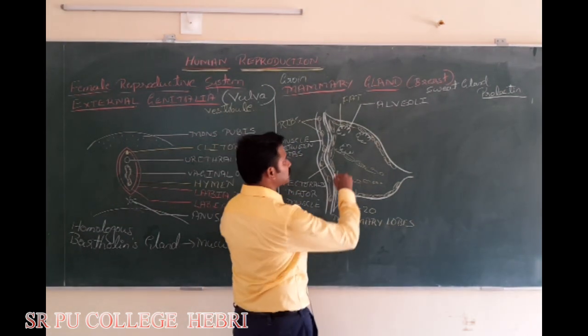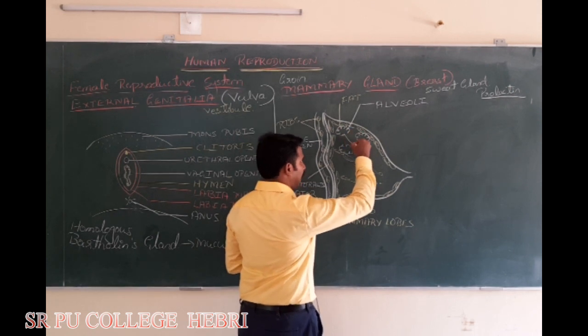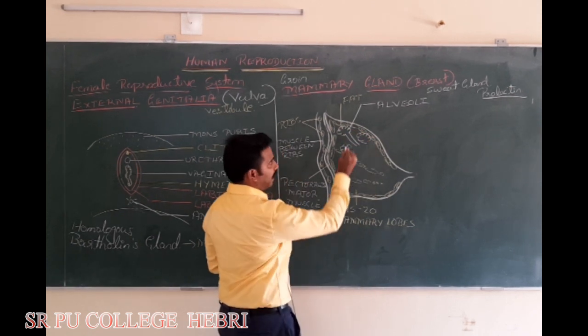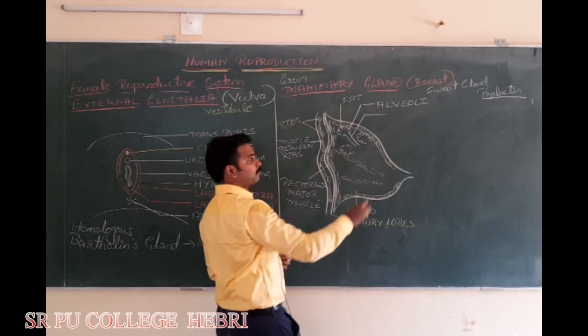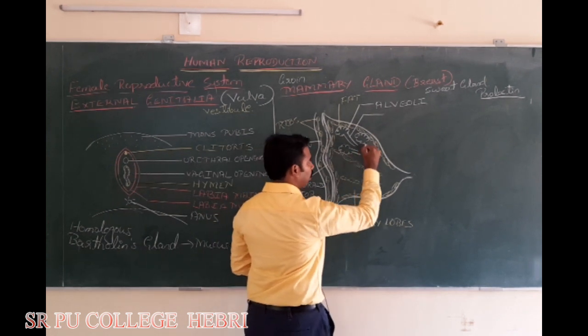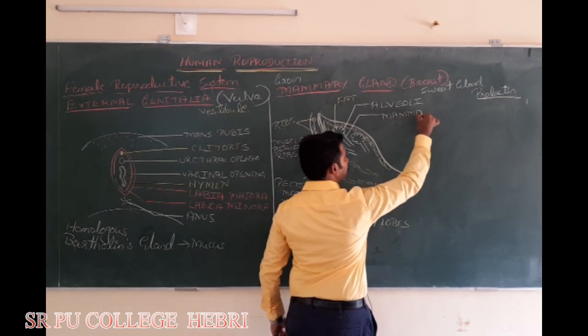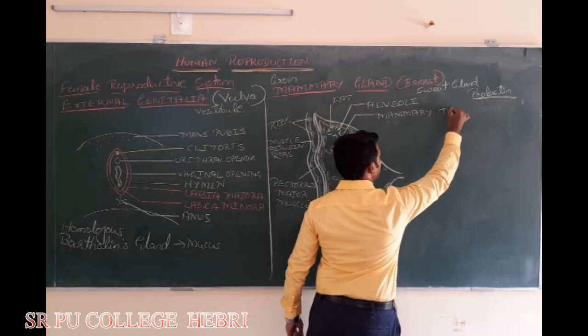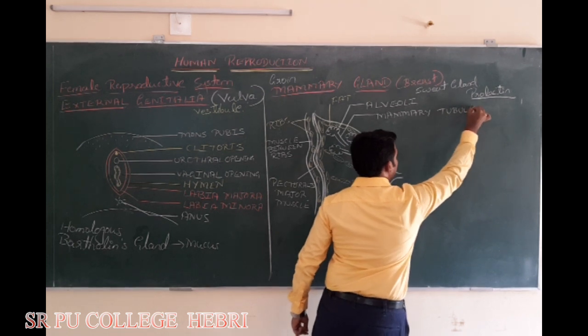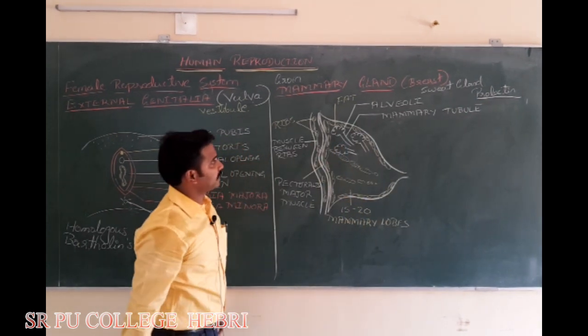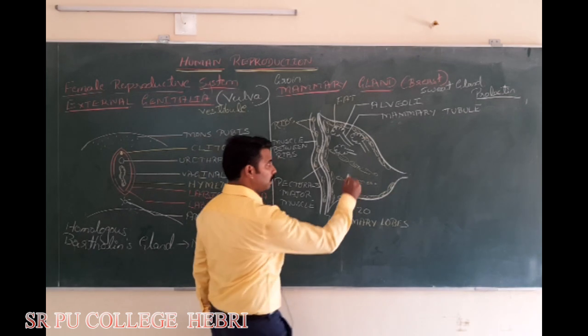The milk synthesized from the alveoli is carried first by a tubule. That tubule is called, very simple, what? Mammary tubule. Milk from the alveoli is carried by the mammary tubule.